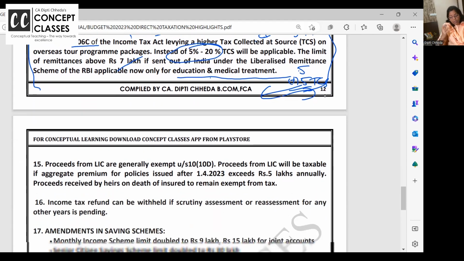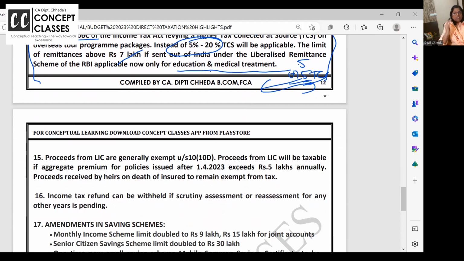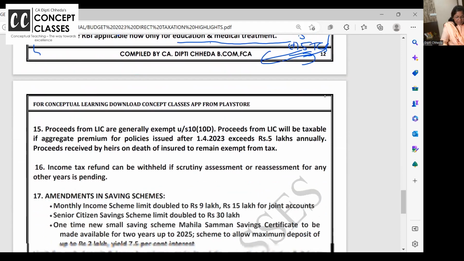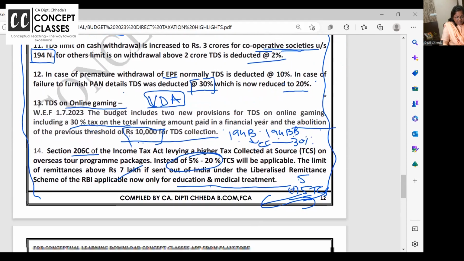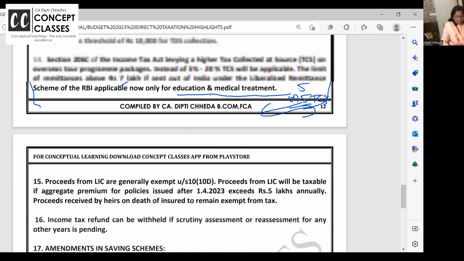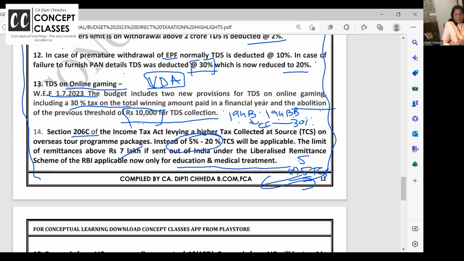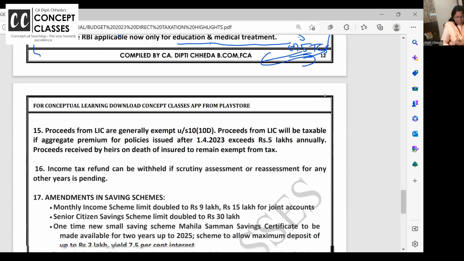Okay. If I get more clarification, I will surely come up with budget highlights part 2 and make one more video. So we have covered all the 5 heads. We have covered TDS, all these provisions, 194N change, EPF change. Online gaming is going to be taxable and all. Online gaming, please remember, it's not from 1st April, it's from 1st of July.